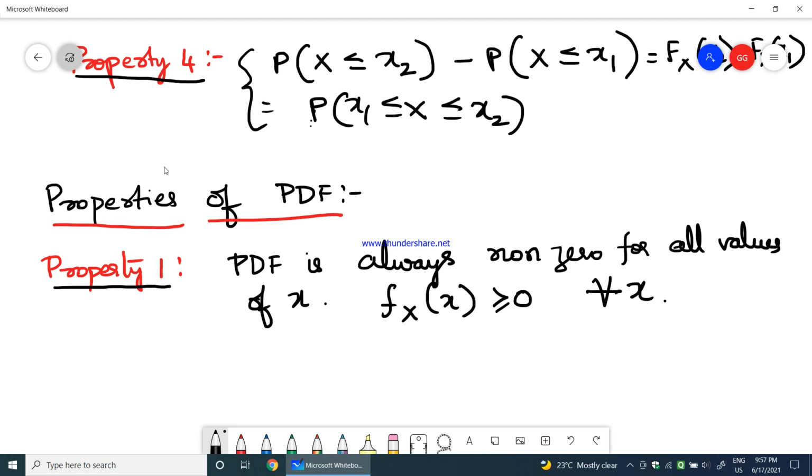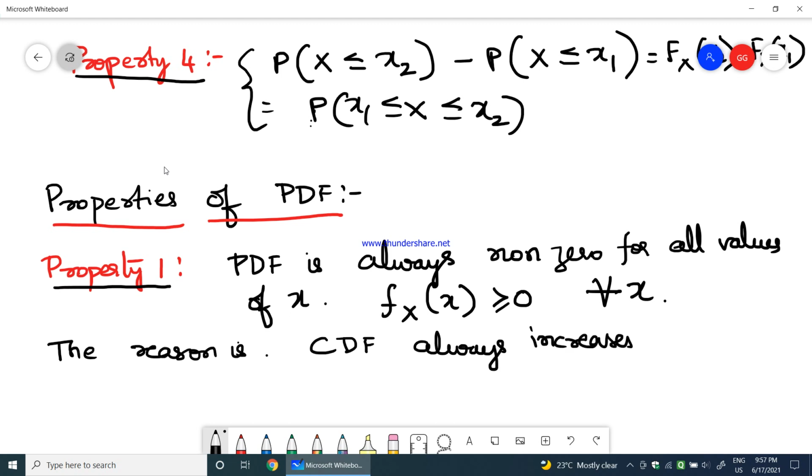Okay. The reason is, the cumulative distribution function always increases monotonically, it keeps on increasing.